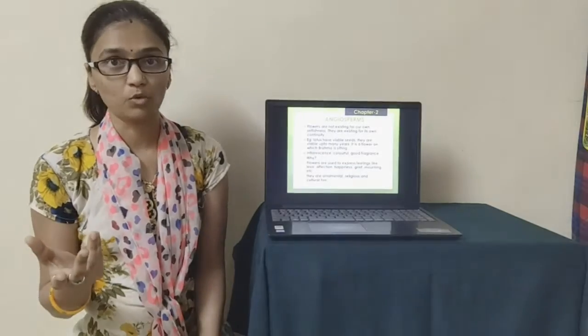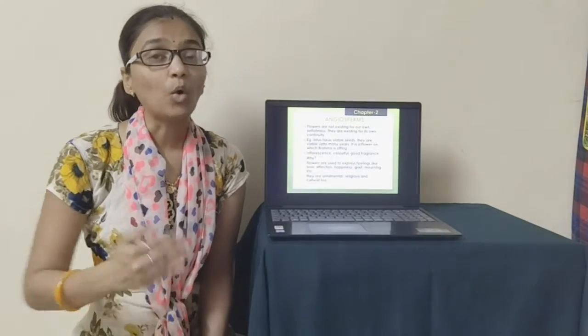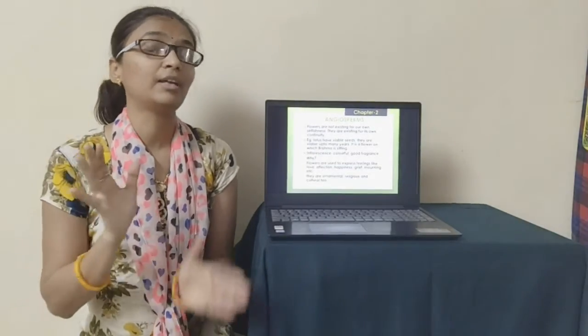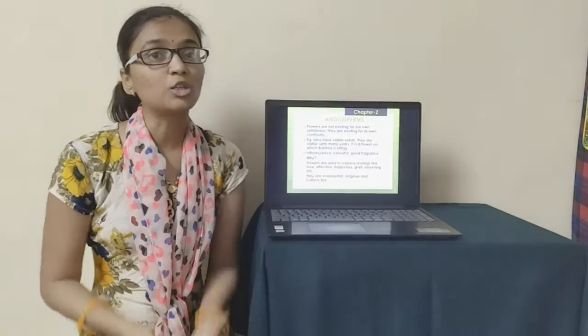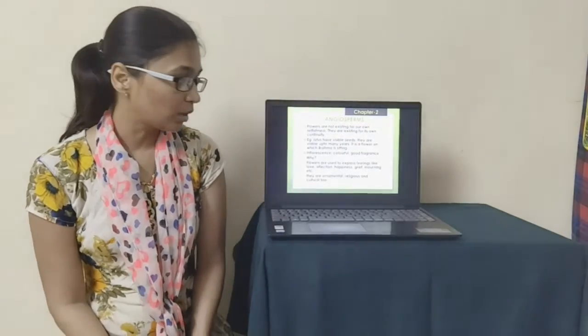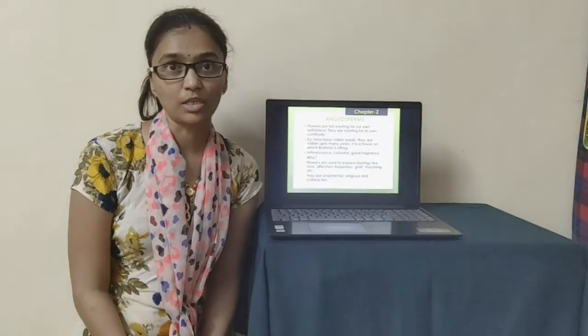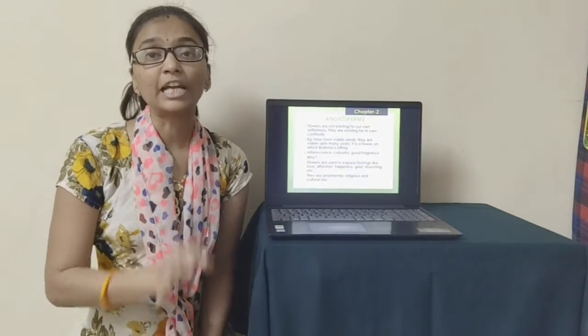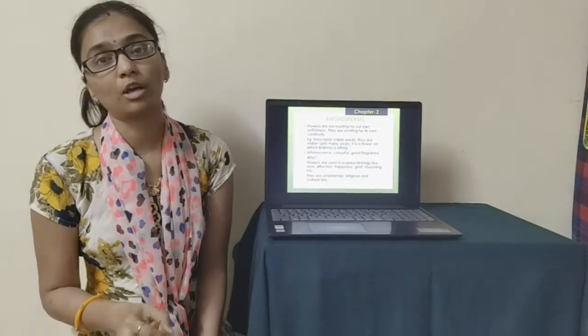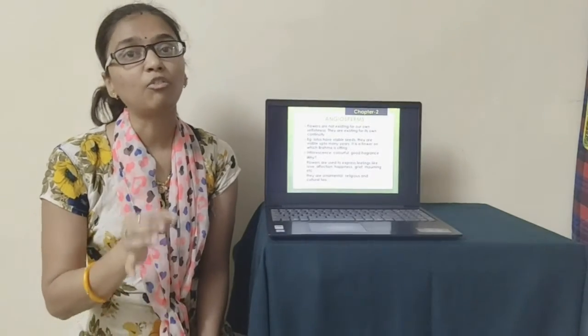As we have earlier studied in the 11th standard, there were two types of inflorescence, racemose and cymose. Racemose and cymose is what? One is having unlimited growth and one is having limited growth. That is the two types of inflorescence. Now, as already we have discussed, we will not go into detail about the inflorescence. We just have to go to the definition: the arrangement of the flowers on the branch of a tree or a plant is known as inflorescence.